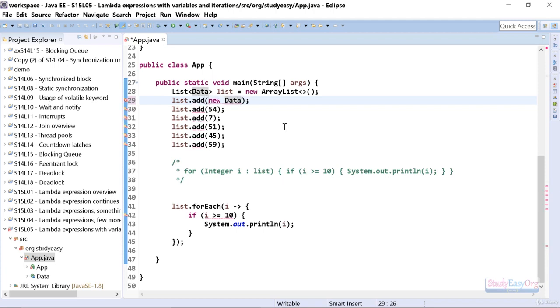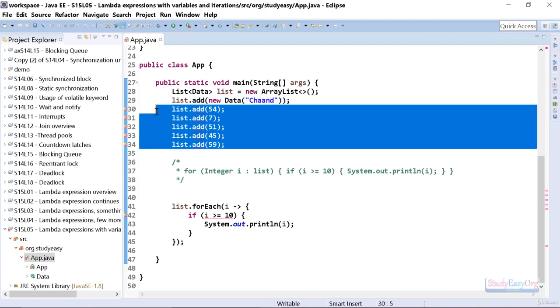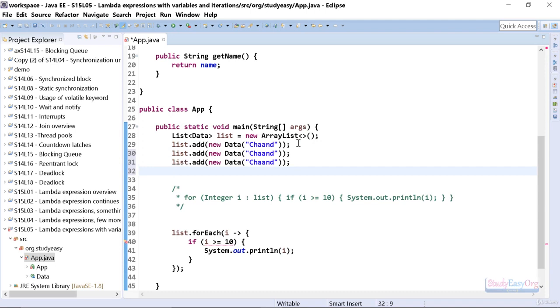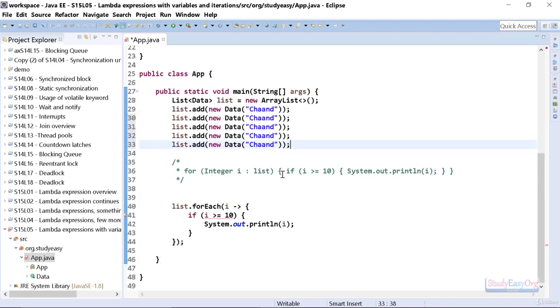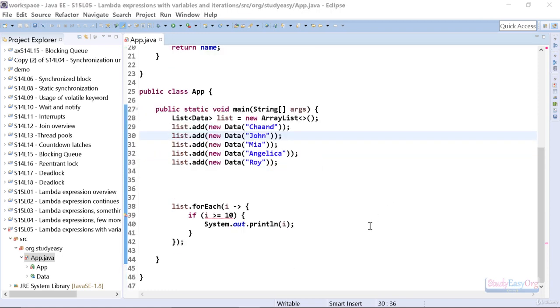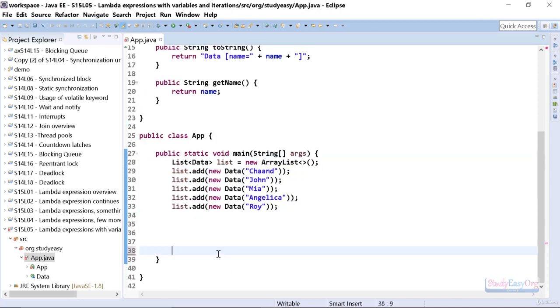So I will type in new Data, and the name could be my name, right? Let me get rid of these statements, and let me copy this line of code and paste it a couple of times, and let me also get rid of this. The next name could be like John. Alright, so let me get rid of this, and now let us add a fresh forEach loop.